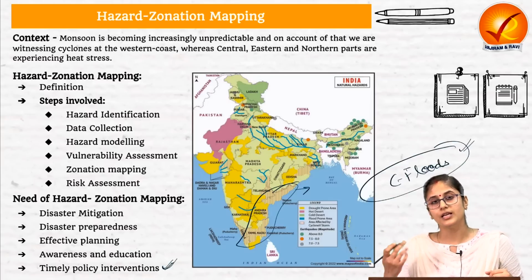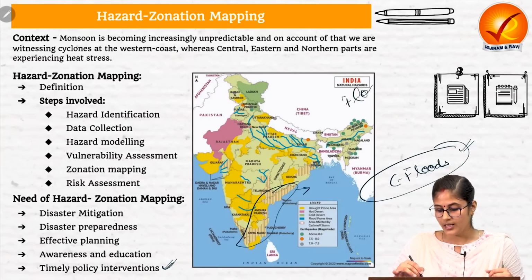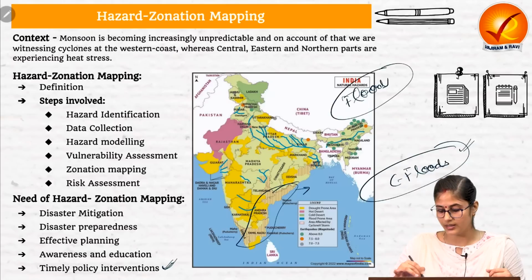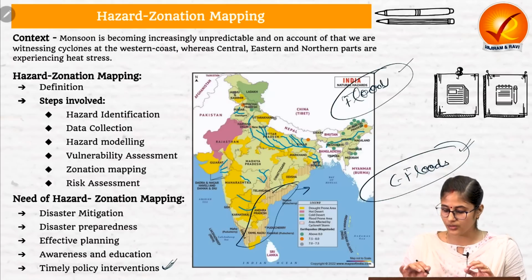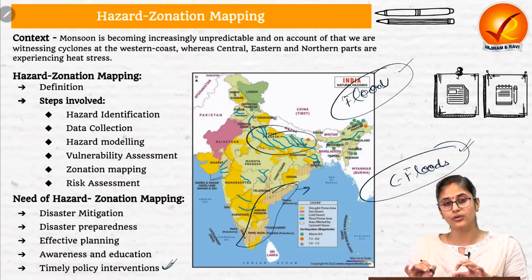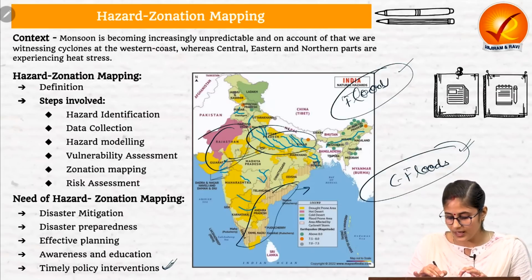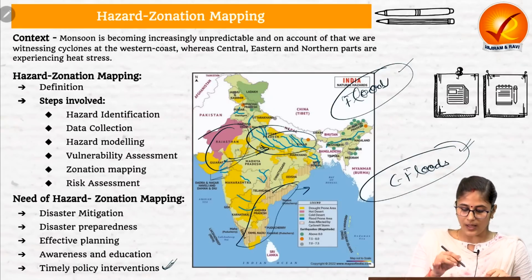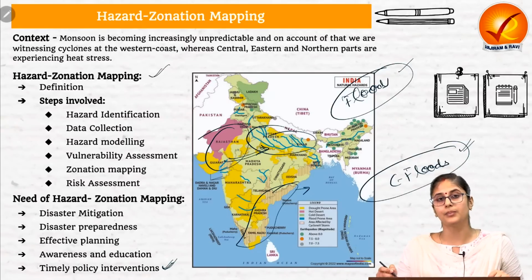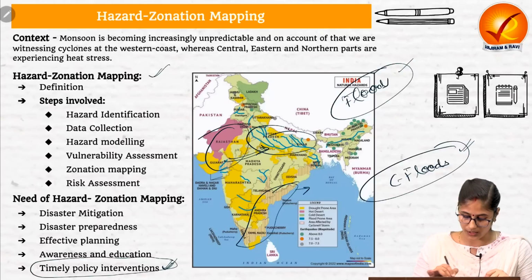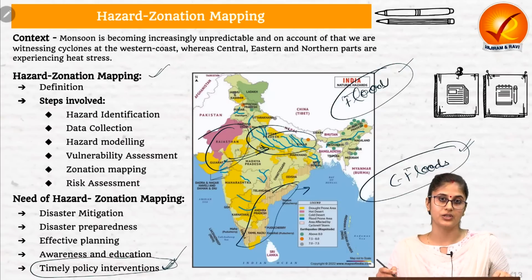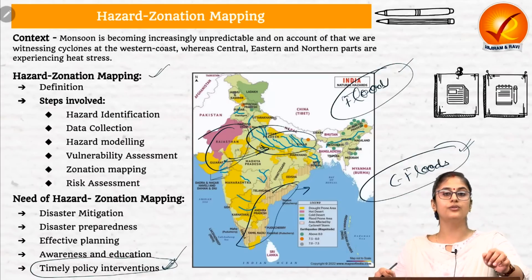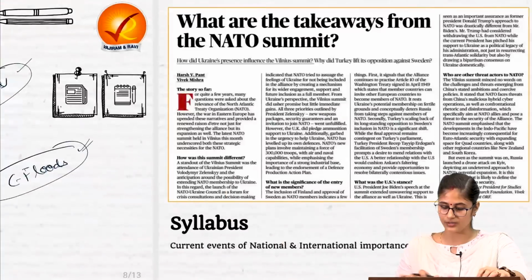For example, if an area is more prone to flood, then the government can build dams there. And if the government knows that this particular region is more prone to flood and this region is more prone to drought, what we can do is interlinking of rivers. So when we have hazard zonation mapping, it enables the government authorities to take timely policy interventions as well. This is all that we need to know with regard to this article. Let's move to the next one.